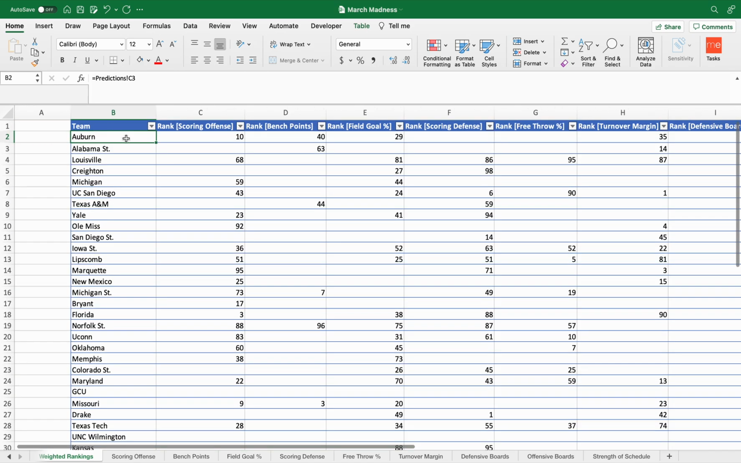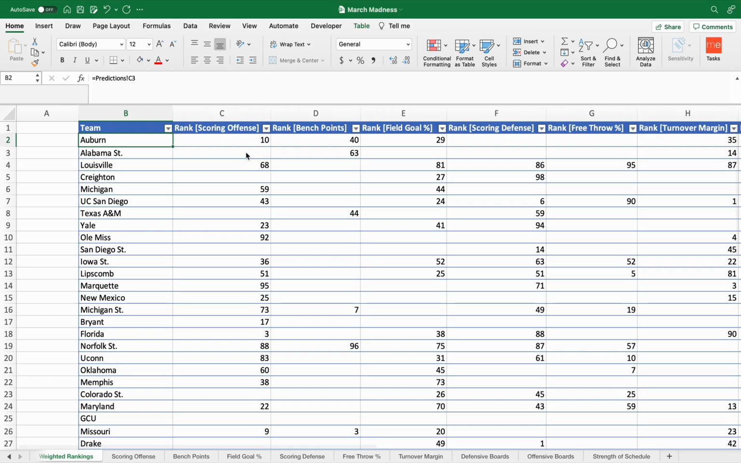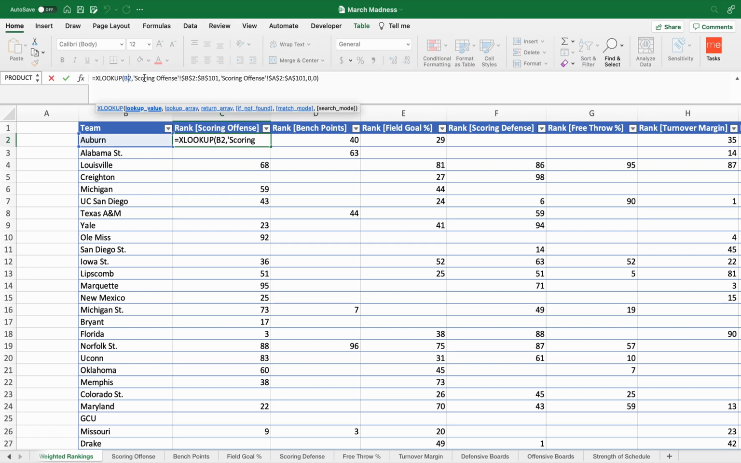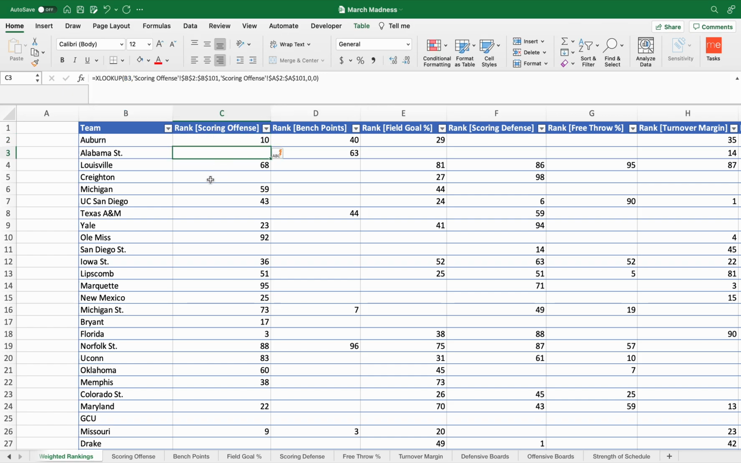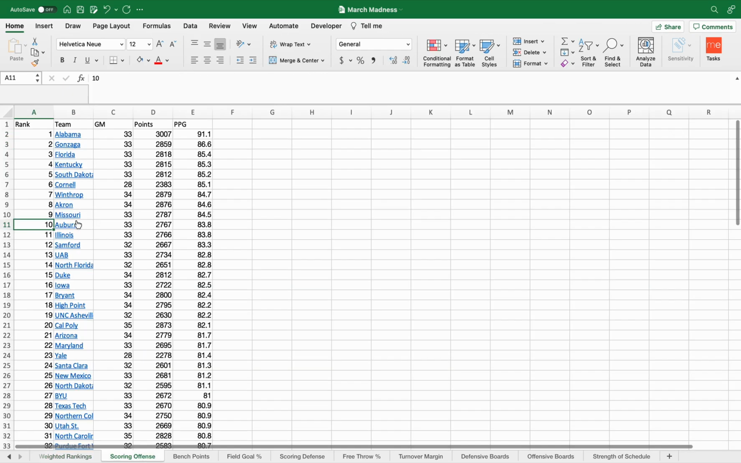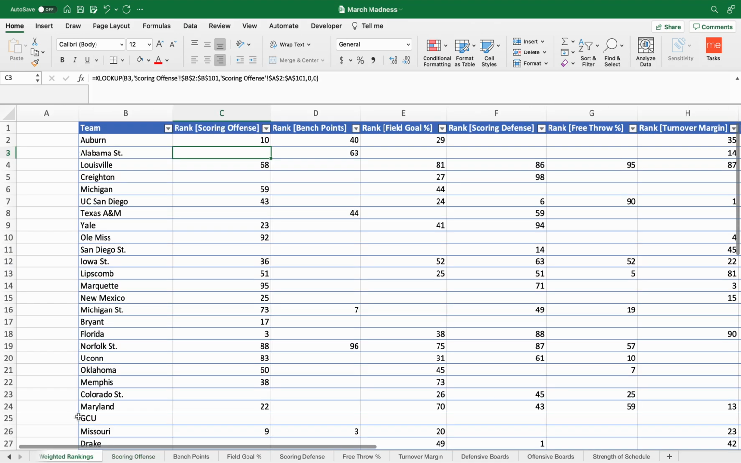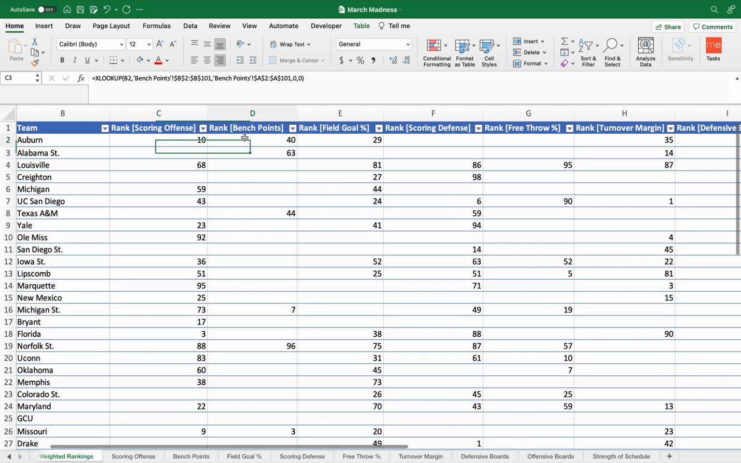What I did was I said, okay, I'm going to find the rank of each of these teams, and then I'm going to allocate each one of the teams a certain amount of points based off of their rankings for each of the categories. You can see here, for example, Auburn was the first team, and I'm saying XLOOKUP B2, so find the name Auburn from the table anywhere between B2 and B101, and then pull the associated ranking from A2 to A101, and it returns that here. If we look back at the scoring offense page, we can see that sure enough, Auburn is ranked 10th. I did that for each of the different categories, pulling their ranking.